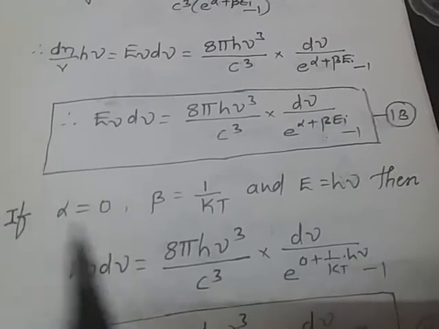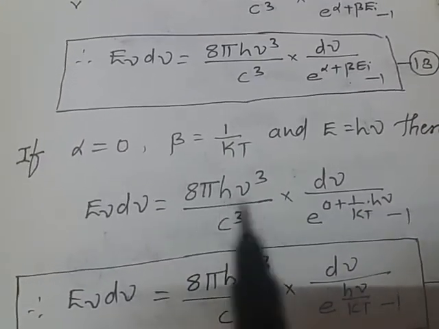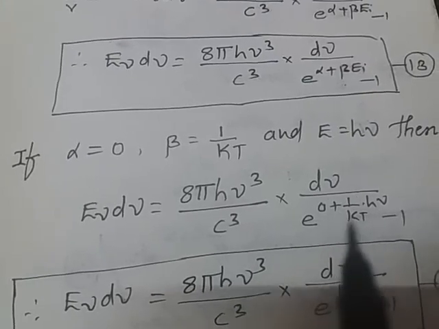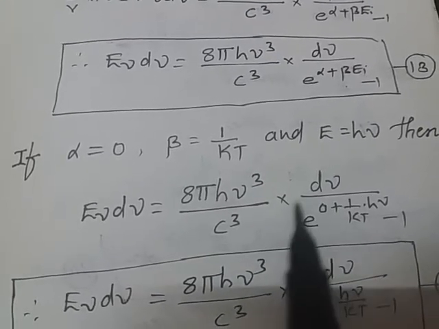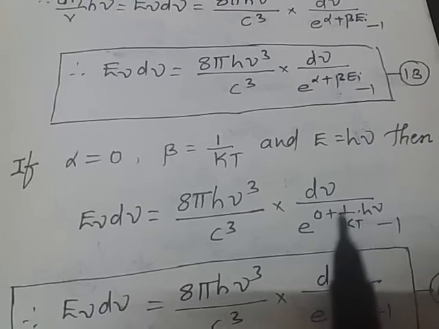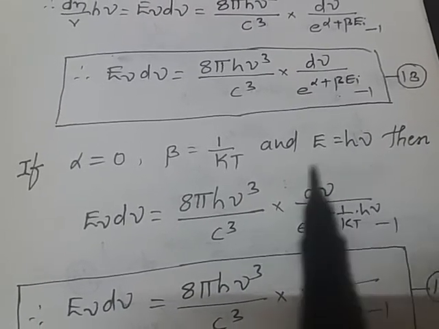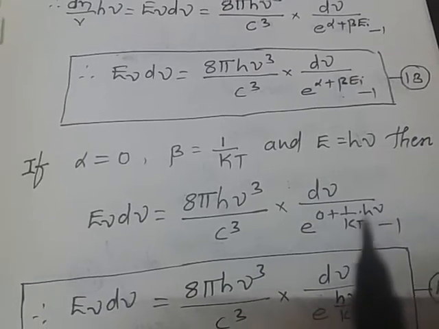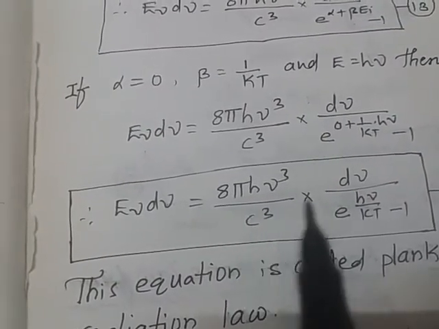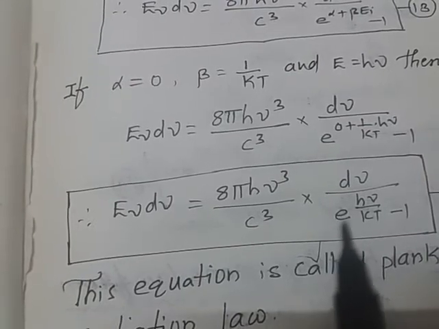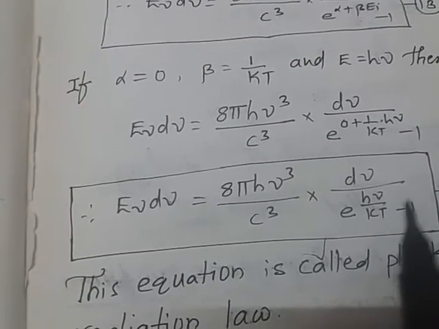Then these values we are going to substitute in the above equation. We will get E_nu h nu equal to 8 pi h nu cube by c cube into d nu by e to the power of 0 plus beta h nu, where beta equal to 1 by kT, so e to the power of h nu by kT minus 1. Therefore E_nu d nu equal to 8 pi h nu cube by c cube into d nu by e to the power of h nu by kT minus 1.